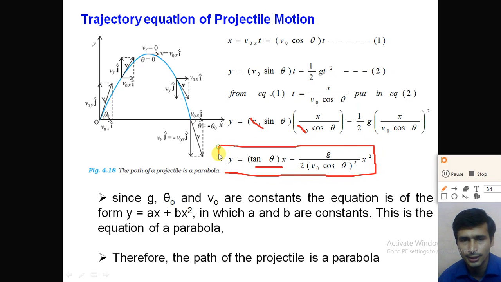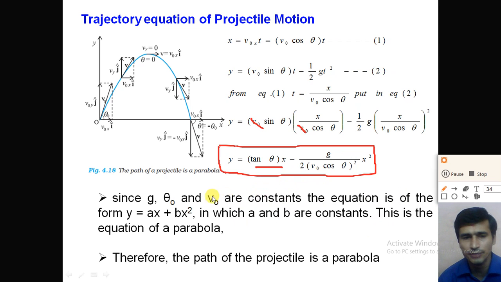So this equation is the trajectory equation of the projectile, right? It gives the relation between the x coordinate and the y coordinate of the projectile. So what is the trajectory equation of the projectile? The trajectory equation of the projectile is y is equal to tan theta into x minus g divided by 2 V0 cos theta square into x square. Here g is the gravitational acceleration, theta is the angle of projection, and V0 is the initial velocity, which are constants in this equation, right?